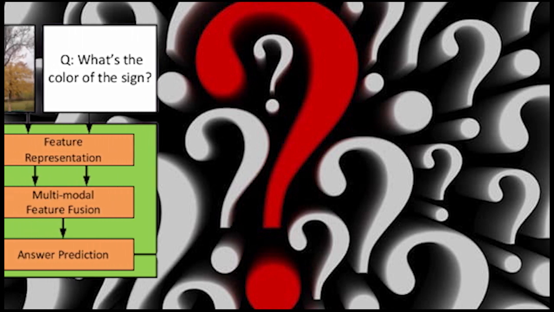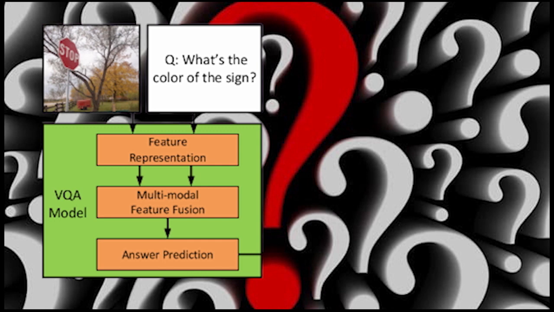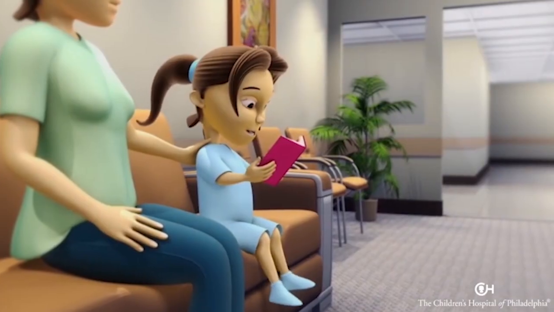A VQA system, as an algorithm, takes as input an image and a natural language question about the image and generates a natural language answer as the output.